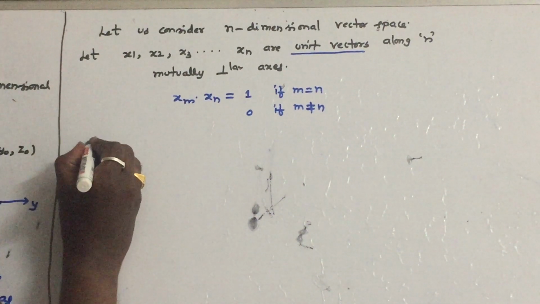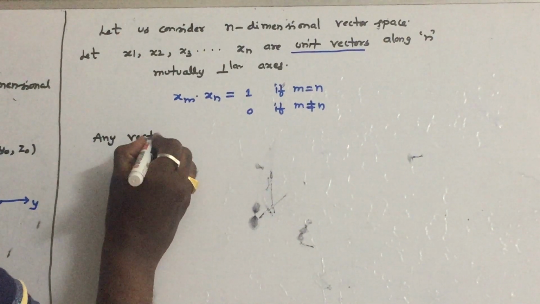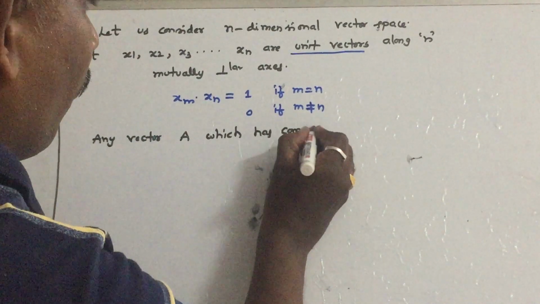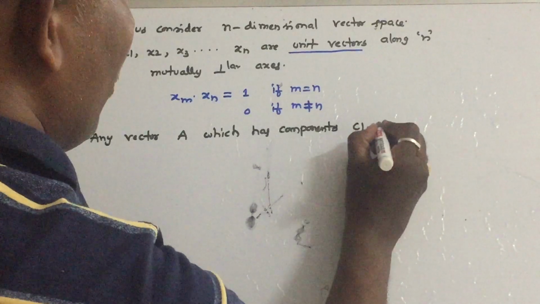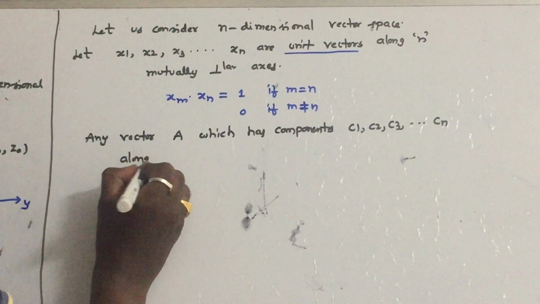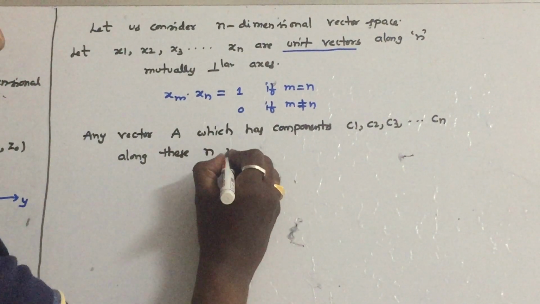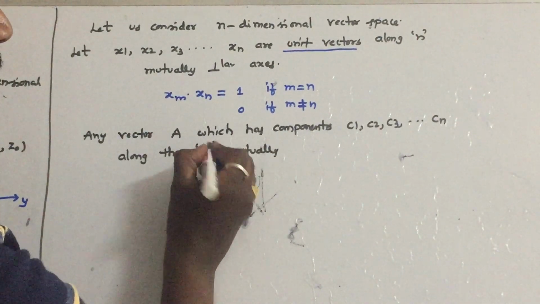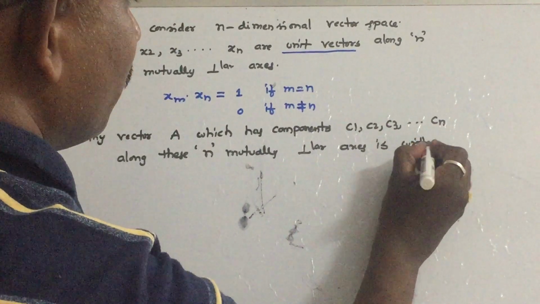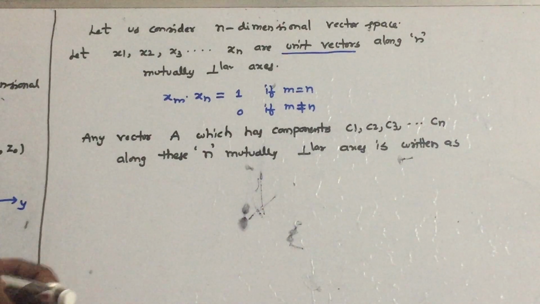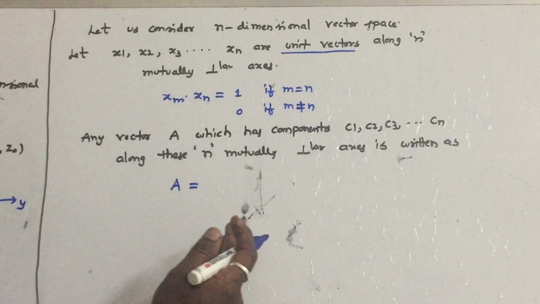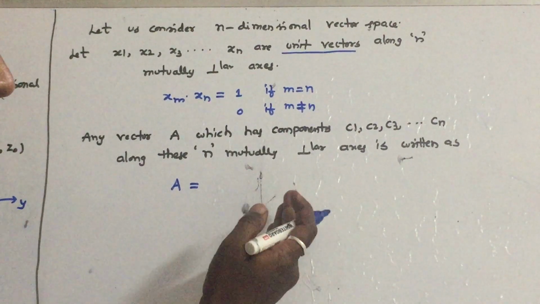So now, similar to the previous one, any vector capital A which has components C1, C2, C3, so on Cn along these n mutually perpendicular axes is written as, remember very carefully, similar to x0, y0, z0, where we wrote x0 ax plus y0 ay plus z0 az.